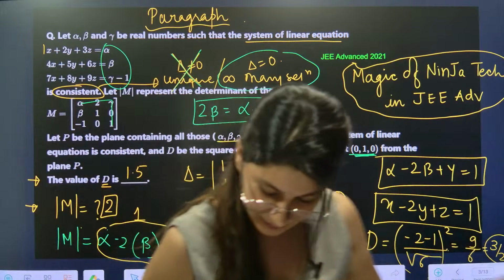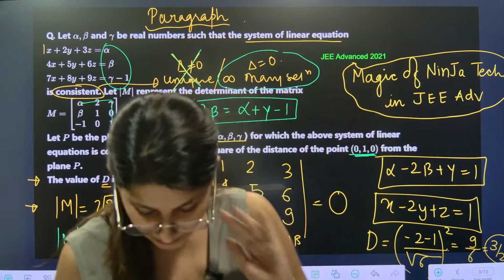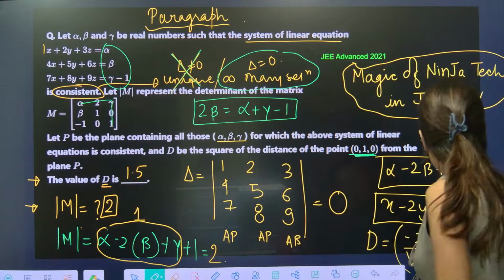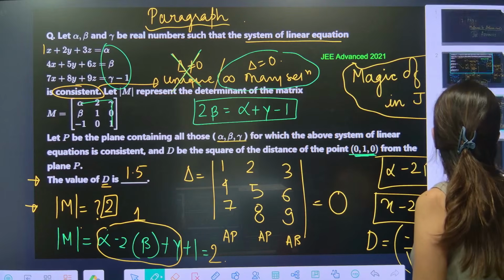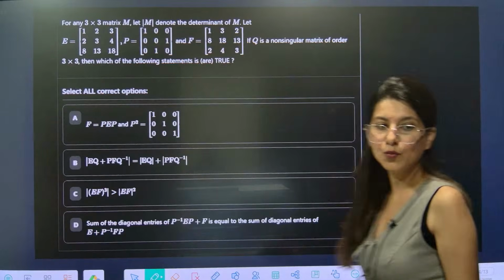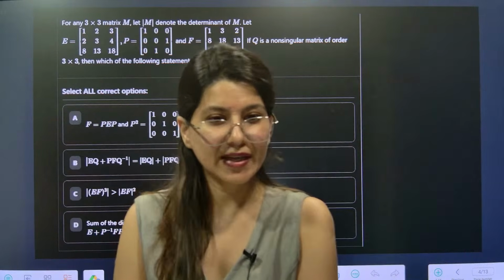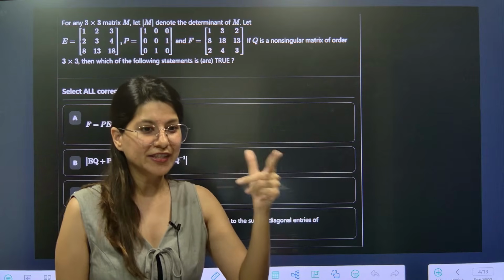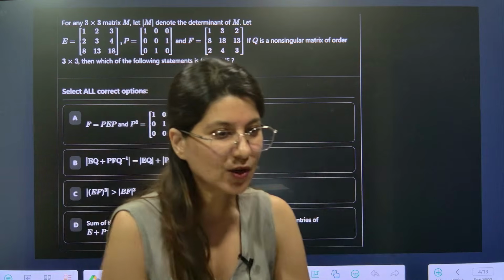All right, yes, okay. All right. Now, moving on to the next problem. Next problem, ready. This is slightly on a difficult side, okay.